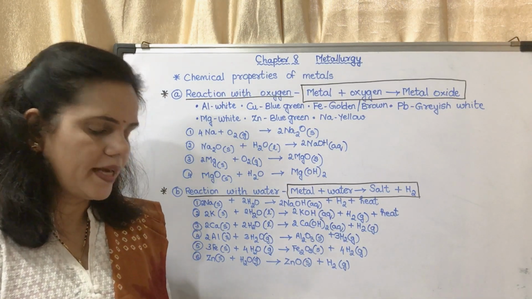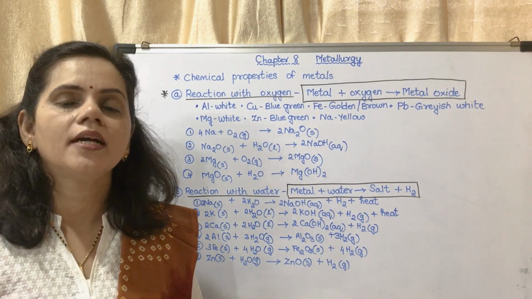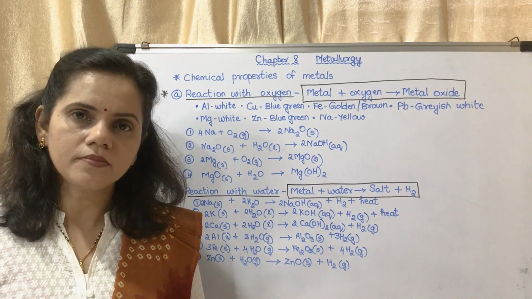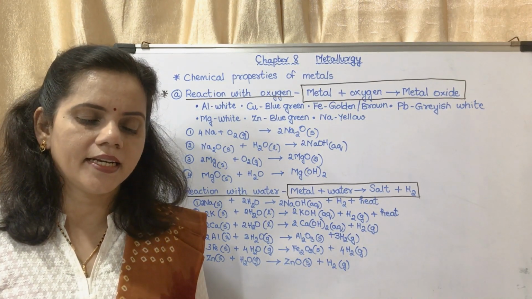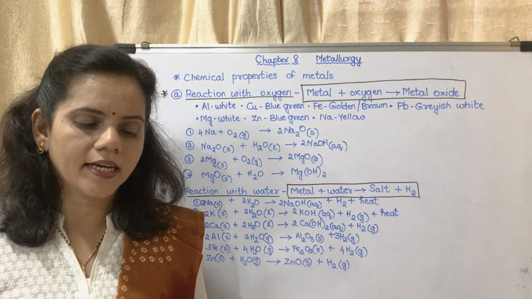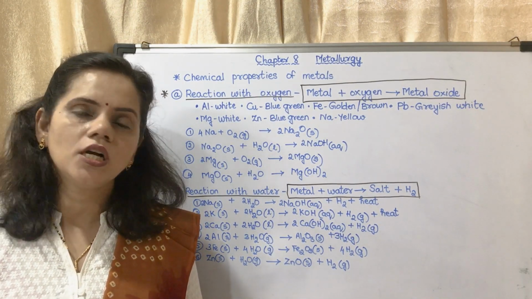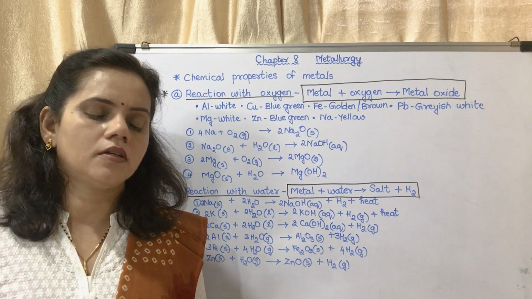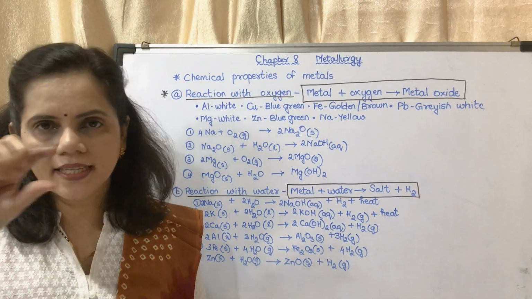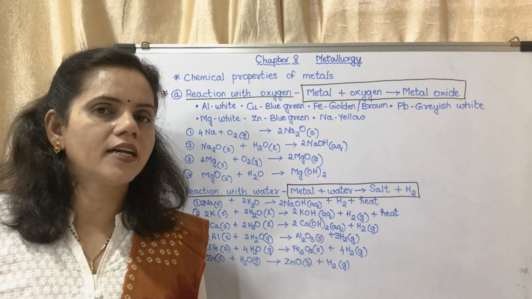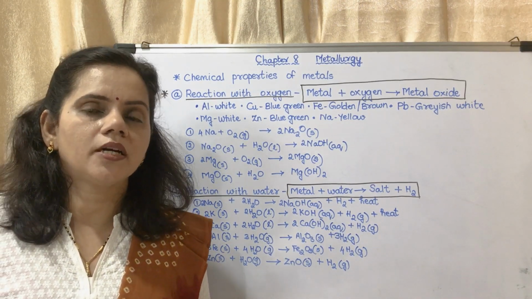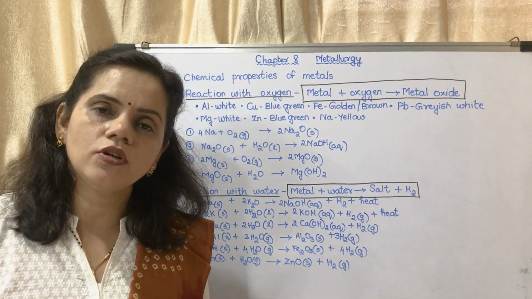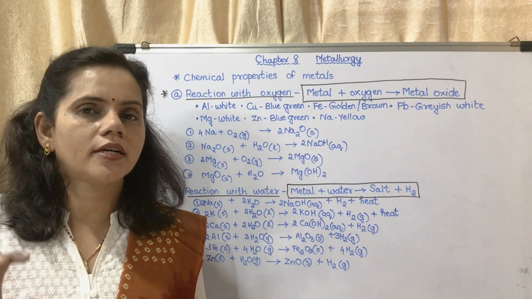Now you may see on page number 95 there is a diagram, Figure 8.2. They will give you that diagram and ask questions, so see that diagram very clearly. In the test tube which is placed horizontally, they have placed glass wool soaked in water. They cannot take water directly because the metal is placed a little in front of the glass wool, and the metal would then dip in water, which is of no use. So glass wool soaked in water is placed.